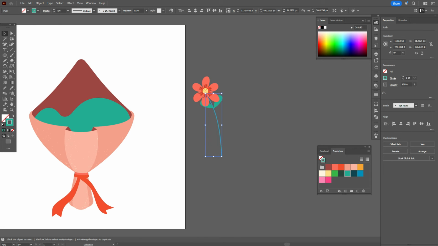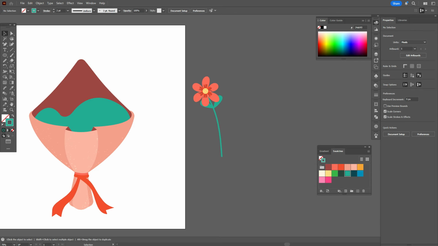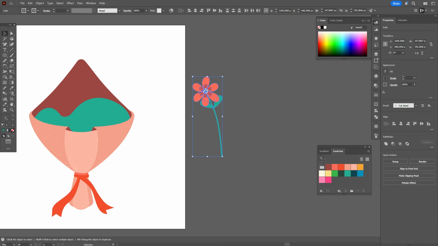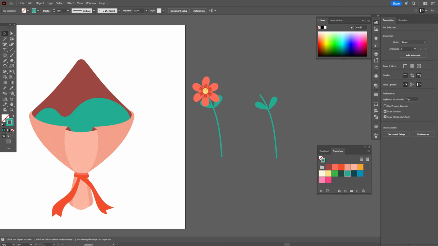It's ready. Now select that shape and make the stroke a little fatter. Now copy the flower. Okay, you can delete that flower.